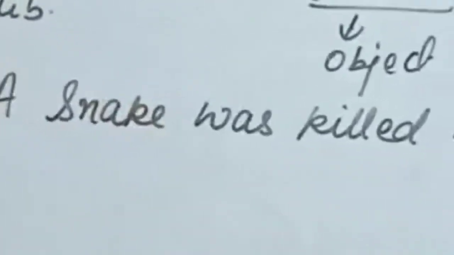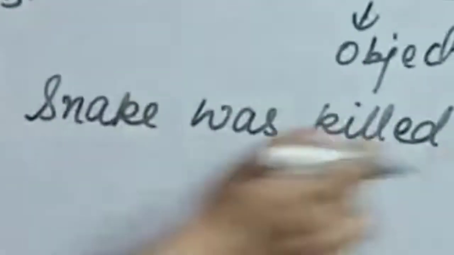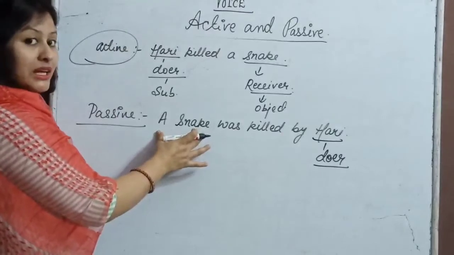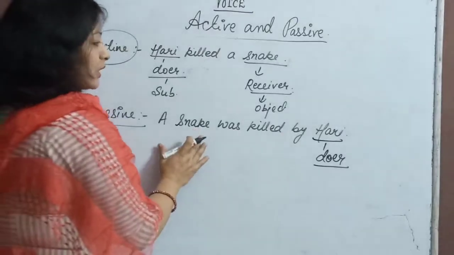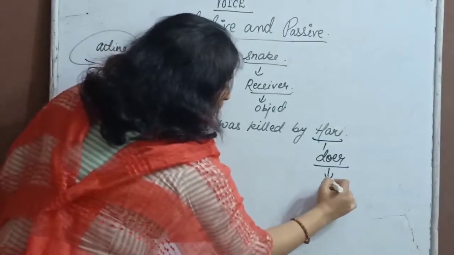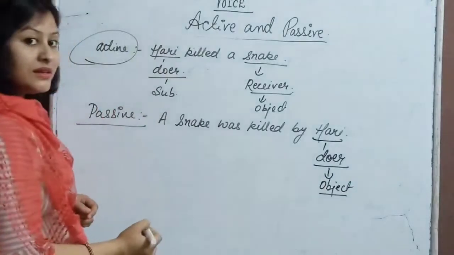Okay, now you can see here the doer of the action is Hari, but it's not coming at the place of the subject. Subject comes where? At the very beginning of the sentence, I told you. But Hari, the doer of the action, is coming at the place of the object. Is it clear?